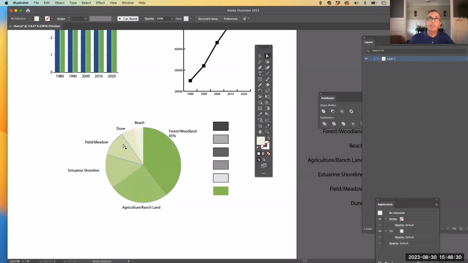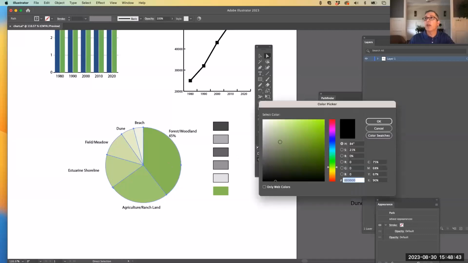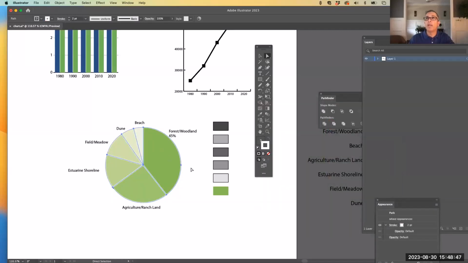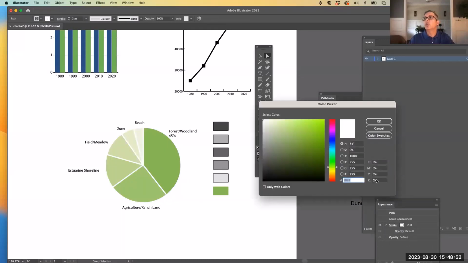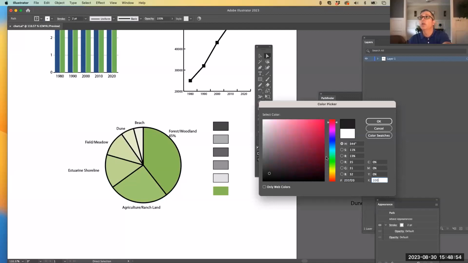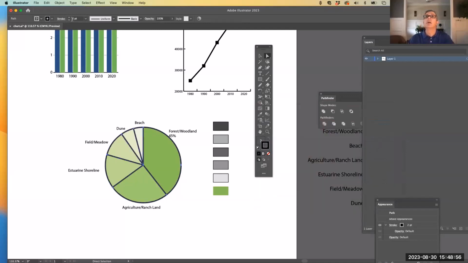Either you create different colors all around so that there's an obvious separation with each, or you create more contrast, or you go in here, I'm going to hold Alt and select all of these, and you're going to either add a thick 2-point white line to separate them, or you're going to go in and change it to, let's say, 100%, and then you can do a 1-point black line to separate them as well.